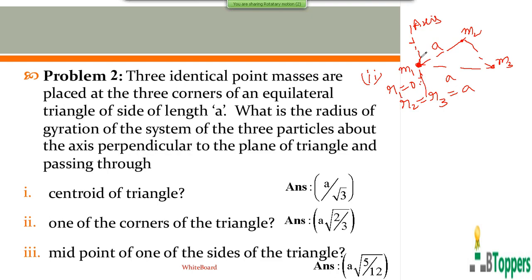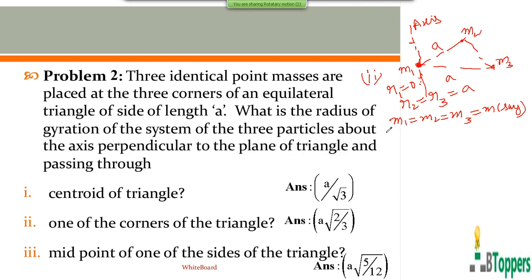The other two particles are situated at the same distance r equal to a from the axis. Here it is given that all the three particles have the same mass, m1 equal to m2 equal to m3. I denote the mass of each particle by small m.